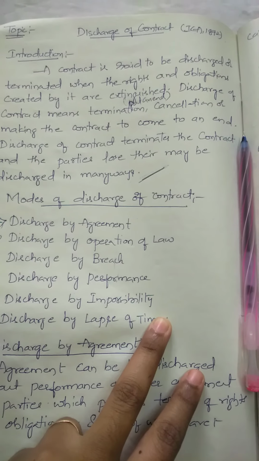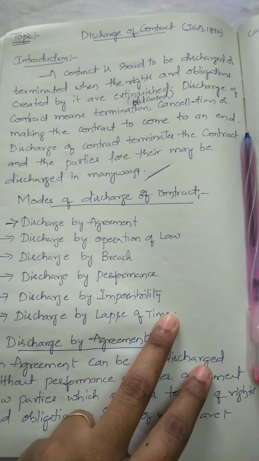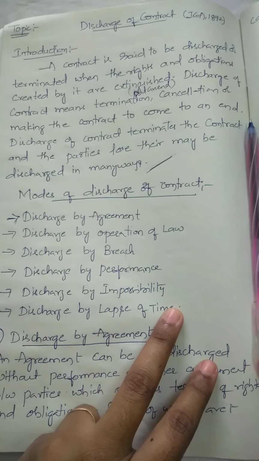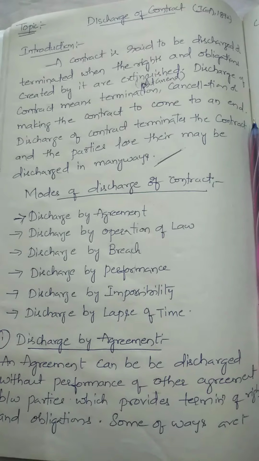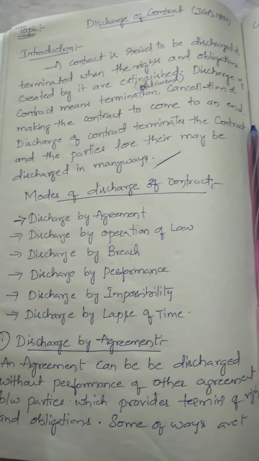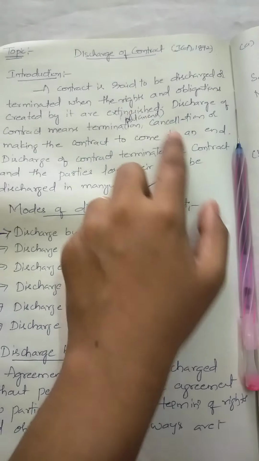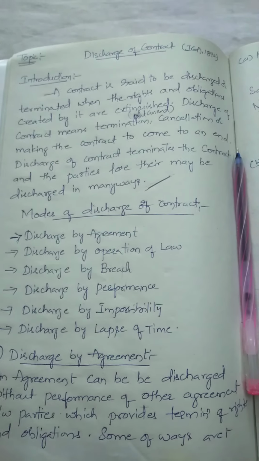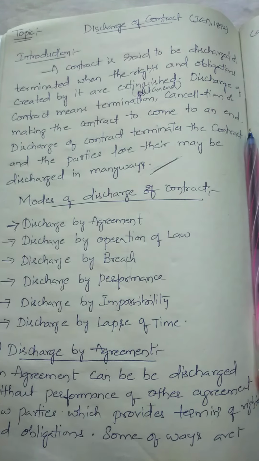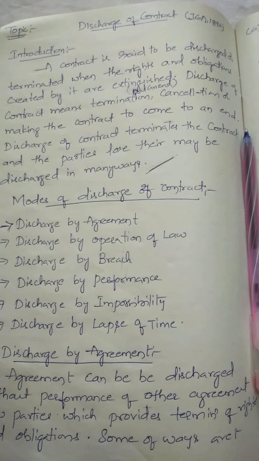So, a contract is said to be discharged or terminated when the rights and obligations created by it are extinguished. What is the meaning of extinguished? Extinguished means put to an end or coming to an end. So, I have written here, put to an end.